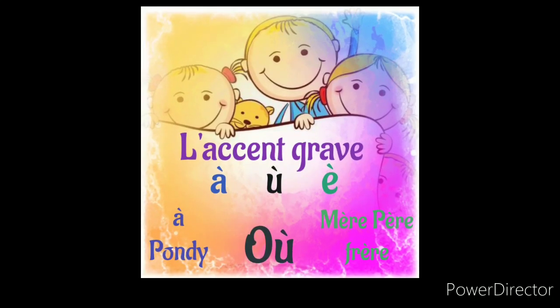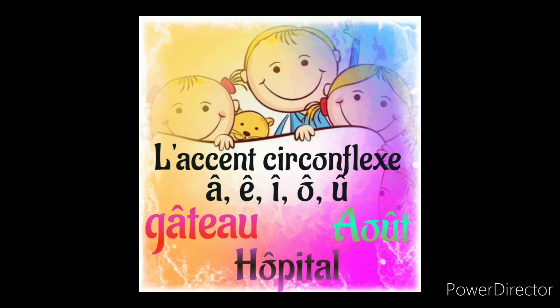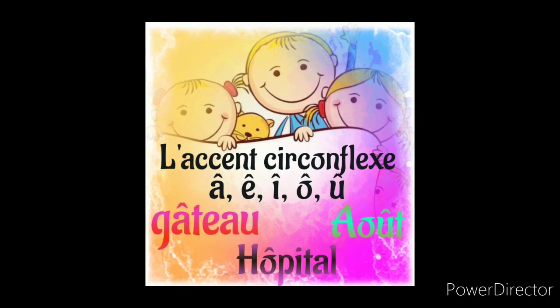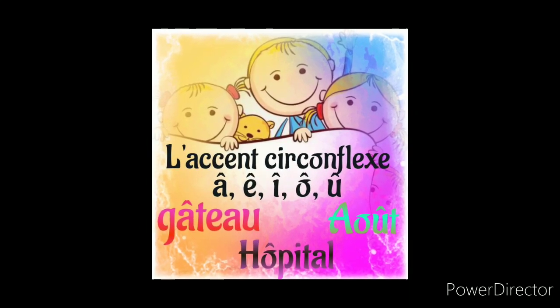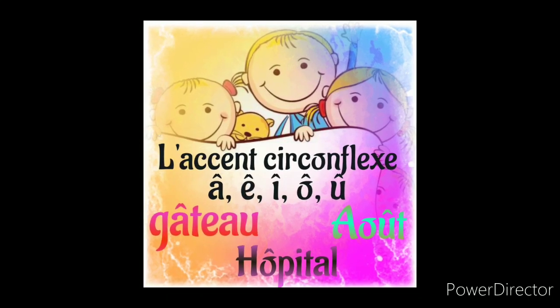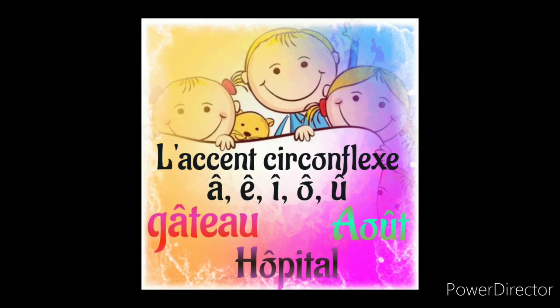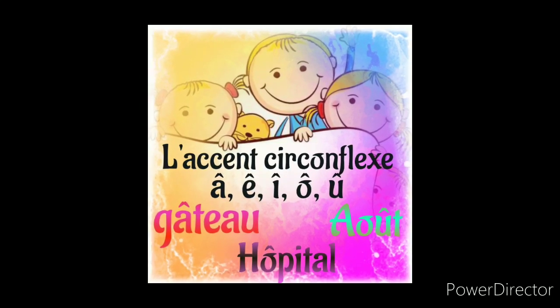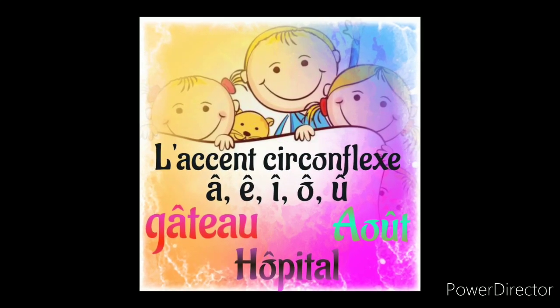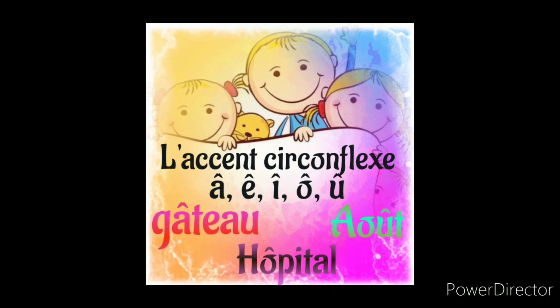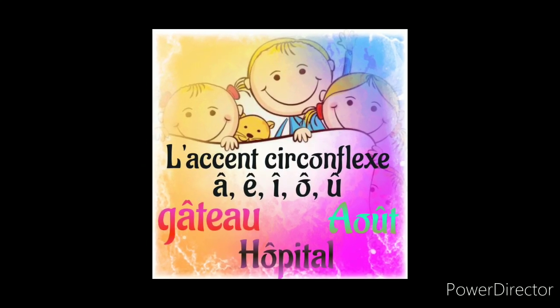And next one it is accent circonflexe. Accent circonflexe, you can notice the symbol is like a cap. So it has another name, that is chapeau. Accent circonflexe, otherwise they will call it chapeau. It is used for all the vowels.